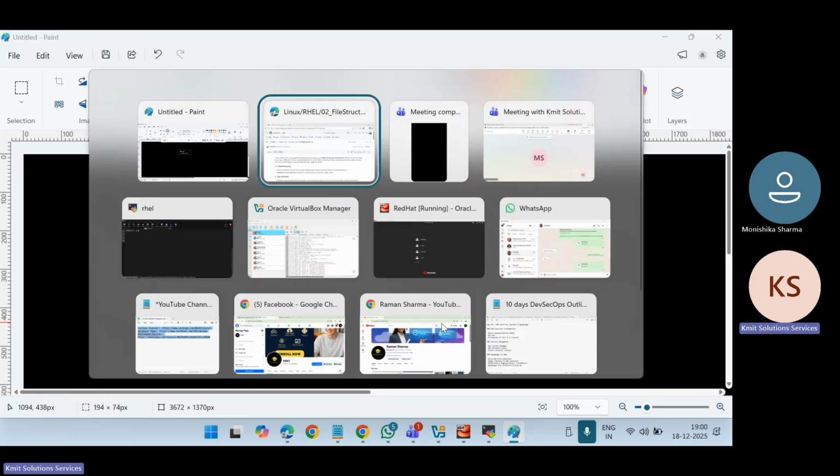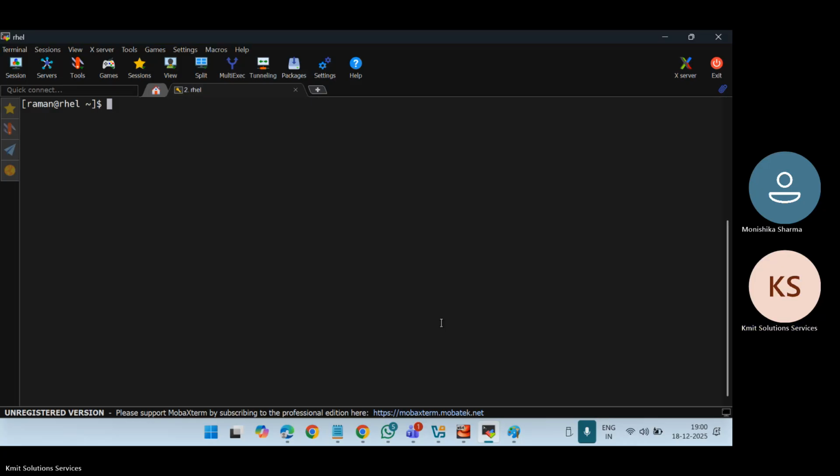For example, at this moment, I am in the, if I run pwd, present working directory, so I'm currently, see, root, under root there is a home directory, under home there is a Raman directory. So it is like that, right? It does not matter where you are, the topmost directory will be the root directory.